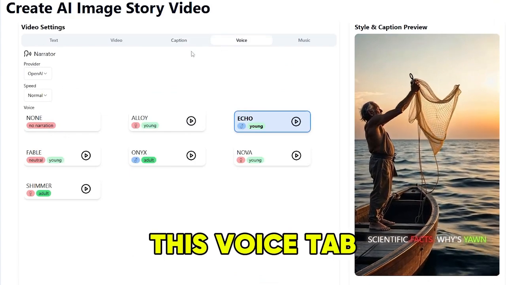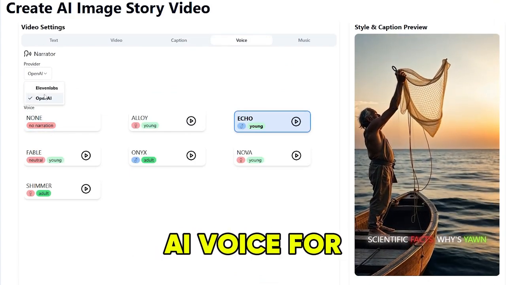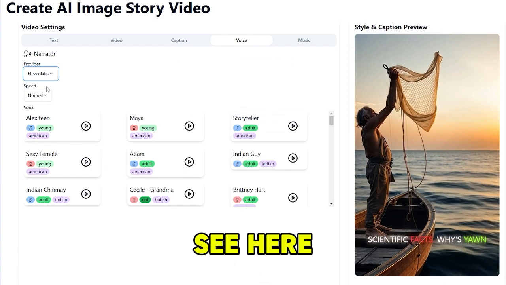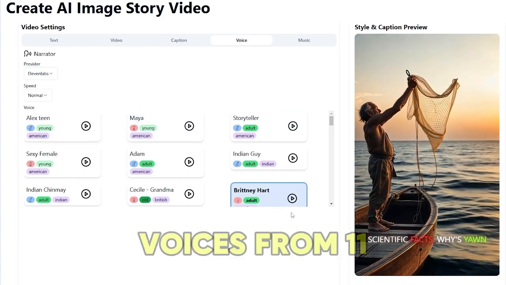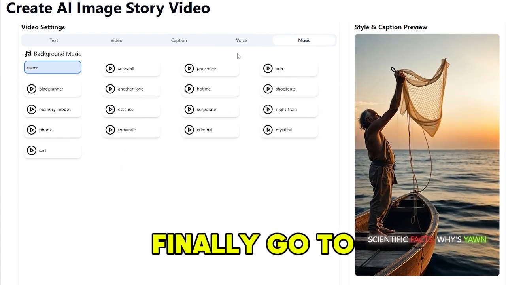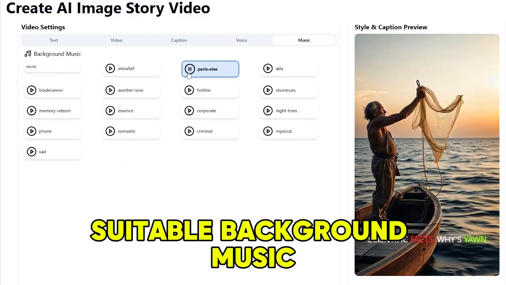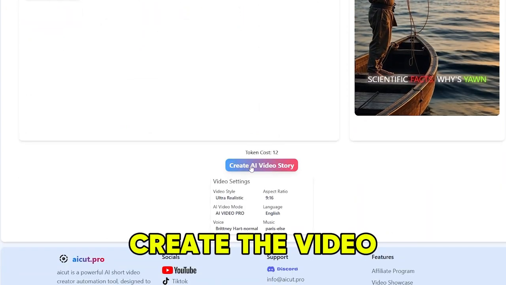Then, go to this Voice tab, and we need to select an AI voice for this video. As you can see here, we have the voices from OpenAI and 11 Labs. I'm going to select one of the voices from 11 Labs. Finally, go to this Music tab and select a suitable background music. Now, we can create the video.